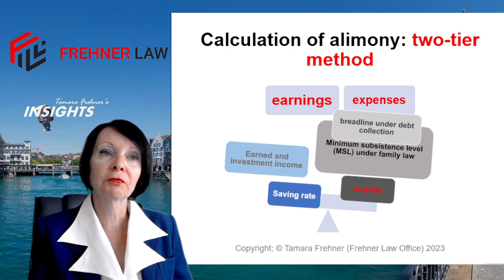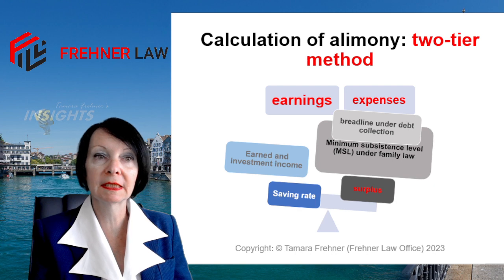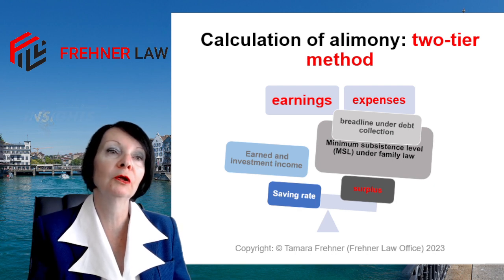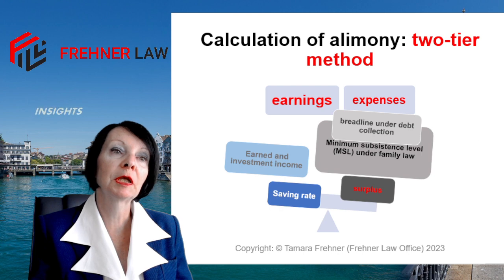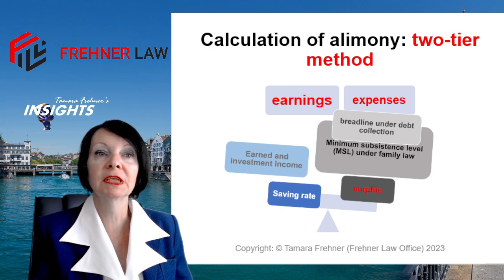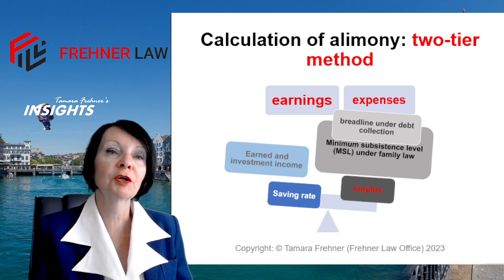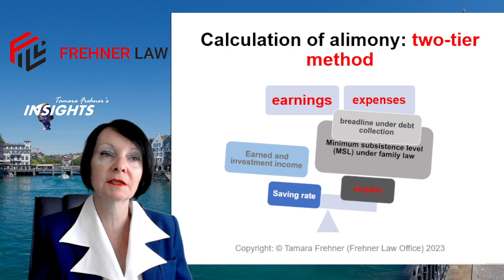So to start with, we determine the need at the poverty level on the basis of the guidelines for the calculation of the minimum subsistence level under debt collection law. If sufficient financial means are available, the next step is to extend to the subsistence minimum under family law and add some items such as taxes, extra mandatory health insurance, and maybe more generous housing costs.